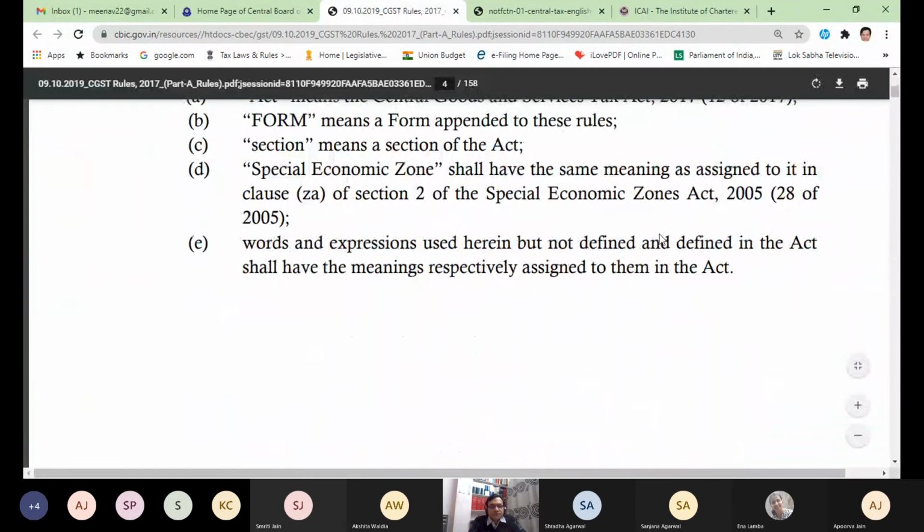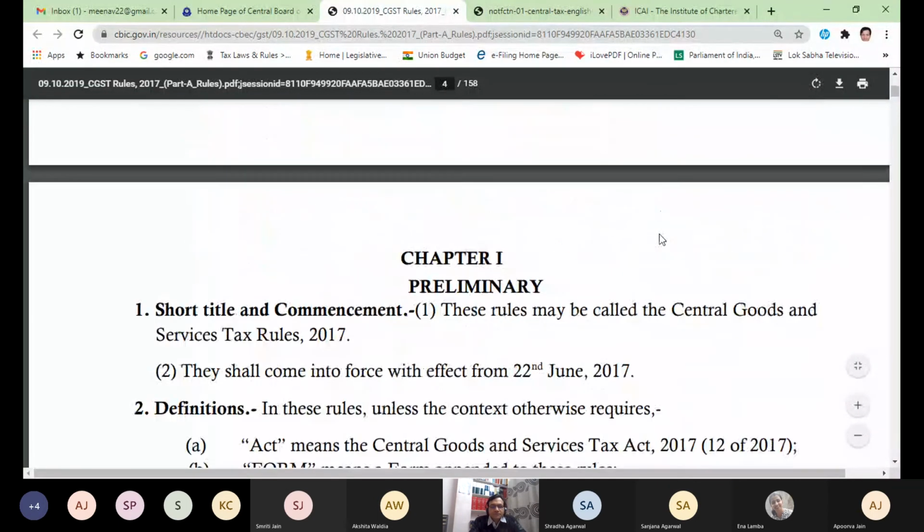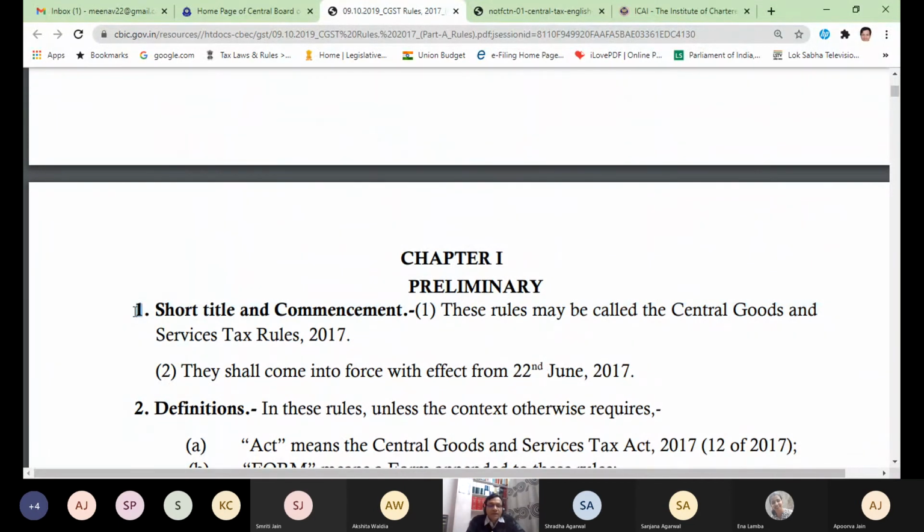These are known as rules. The heading is CGST Rule 17. So again, now it is Rule 1. It is not Section 1, because I am reading not the Act. In Act we have section. In rules we have rule. So it is Rule 1.